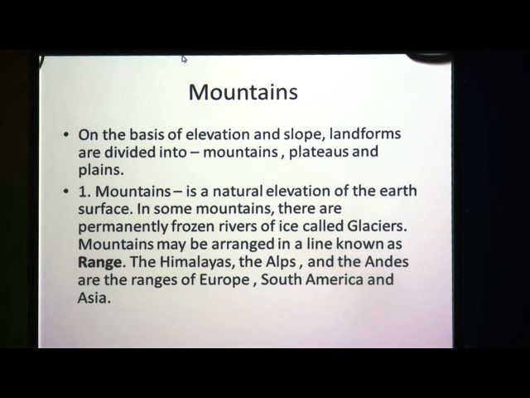So, again we will see what is mountain. Mountain is a natural elevation of earth surface. In some mountains there are frozen rivers called glaciers, and one more thing is, some mountains are also formed inside the sea, children. Now, what do you mean by range? Range means mountains that are arranged in parallel lines. For example, the Himalayas, the Alps and the Andes are the ranges of Asia, Europe and South America.